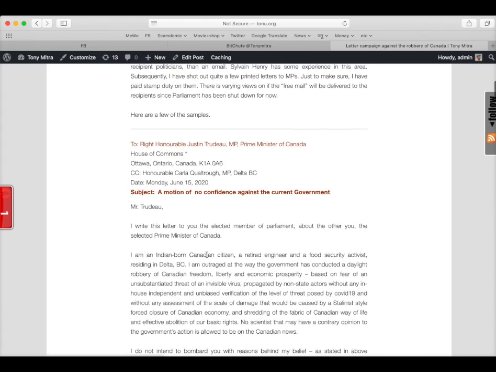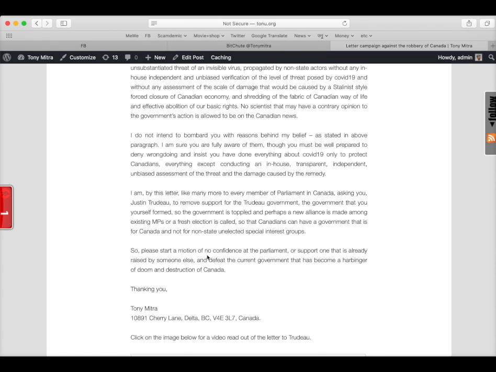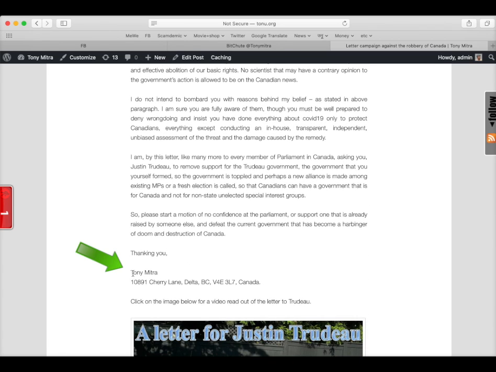You can copy paste this text onto your word processor or your blank letter in your letter writing app, whatever app you're using for letter writing, and then in your mail app, and then you can modify it to suit your requirement. You remove whichever paragraph you don't like, or you change it and you write your own detail. You don't have to write my name and address. You change it to your name, address, etc.